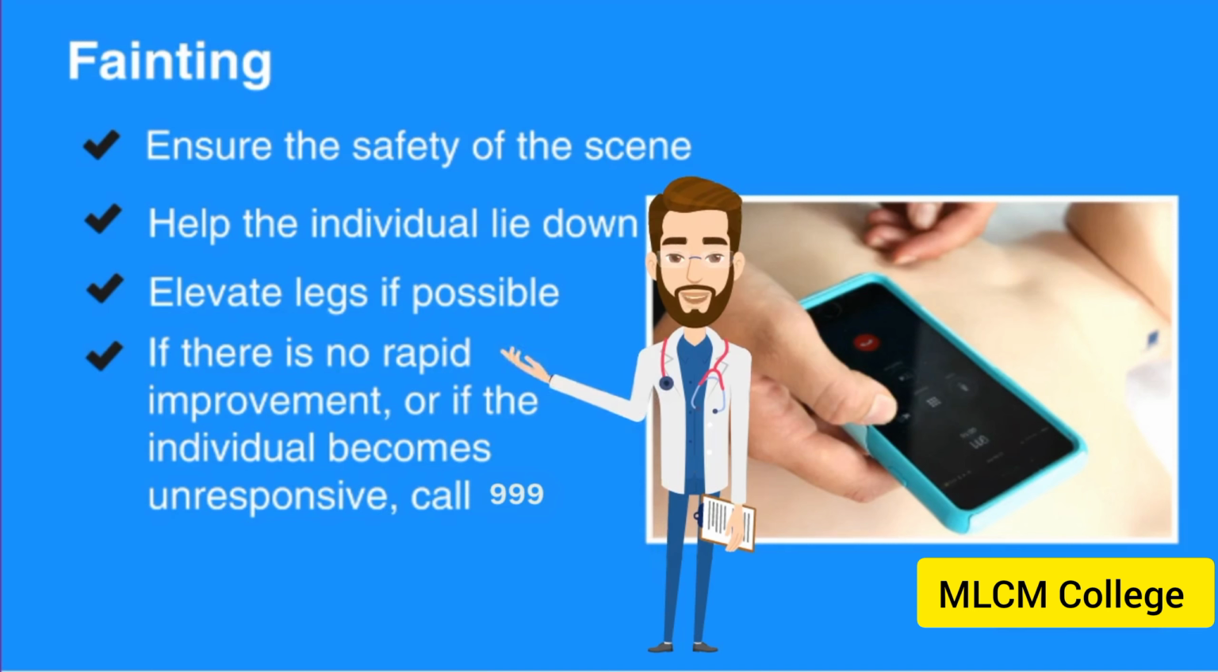For additional care for a fainting individual, do the following. Ensure the safety of the scene. Help the individual to lie down. Elevate their legs if possible. If there is no rapid improvement, or if the individual becomes unresponsive, call 999.